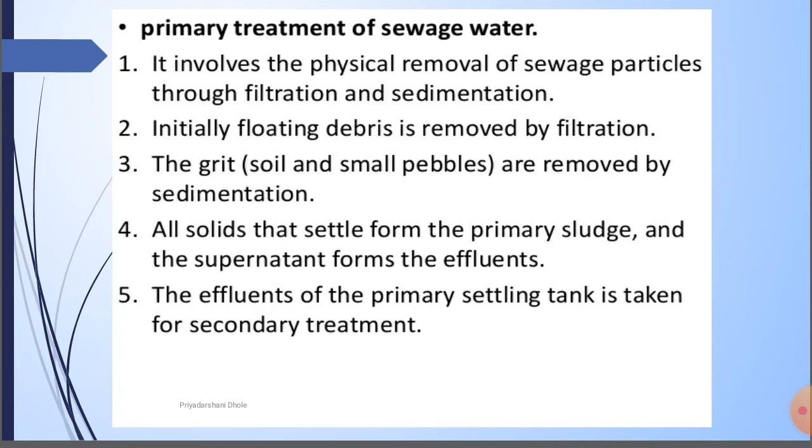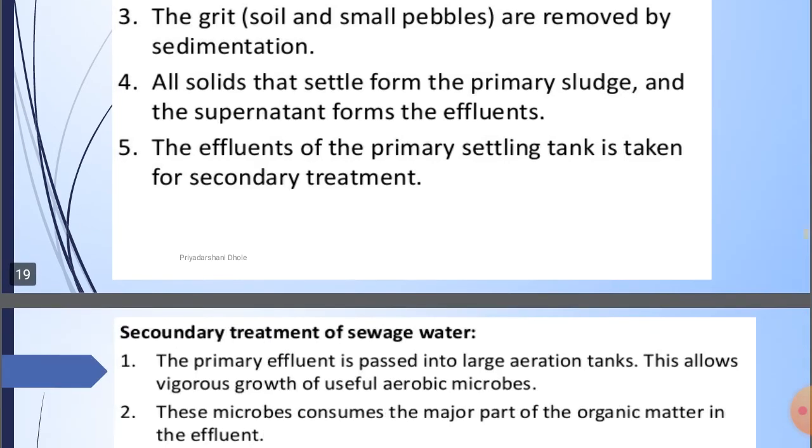All the solids that settle form the primary sludge, and the supernatant forms the effluent. The solid material which is settled is called sludge, and the supernatant liquid is called effluent. The effluent of the primary settling tank is taken for the secondary treatment. The effluent coming from the primary treatment then proceeds to the secondary treatment.